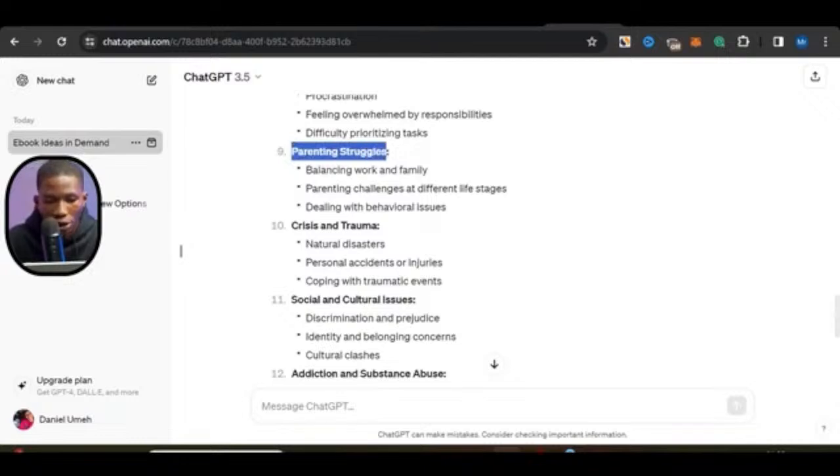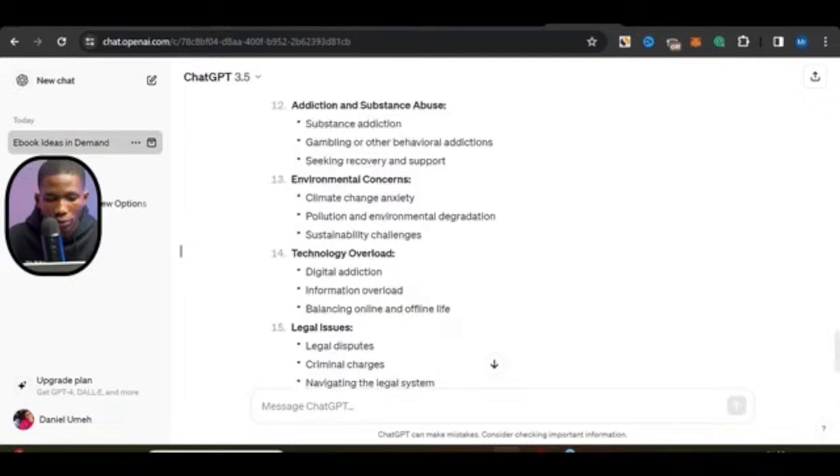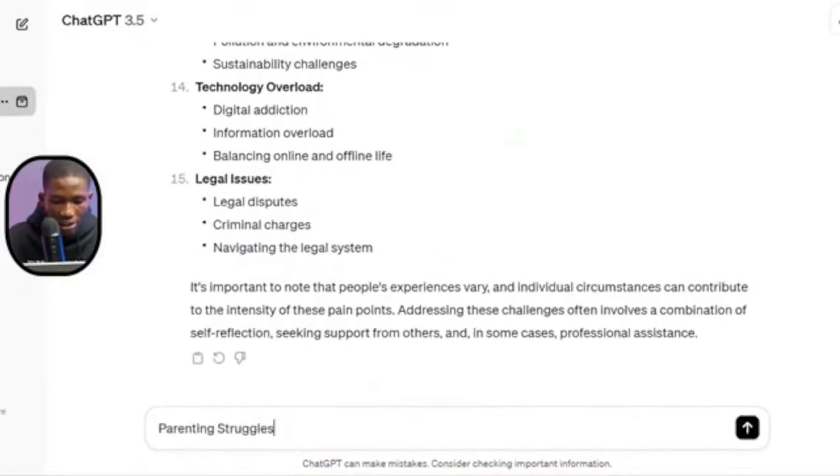So I want to copy this keyword right here, and I'm going to go to ChatGPT again. I'm going to paste the keyword and say, give me ebook ideas for parenting struggles that will sell very well.